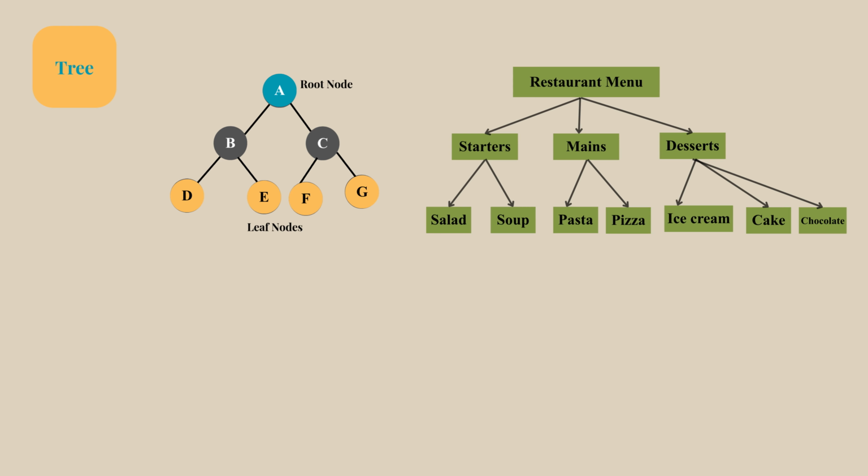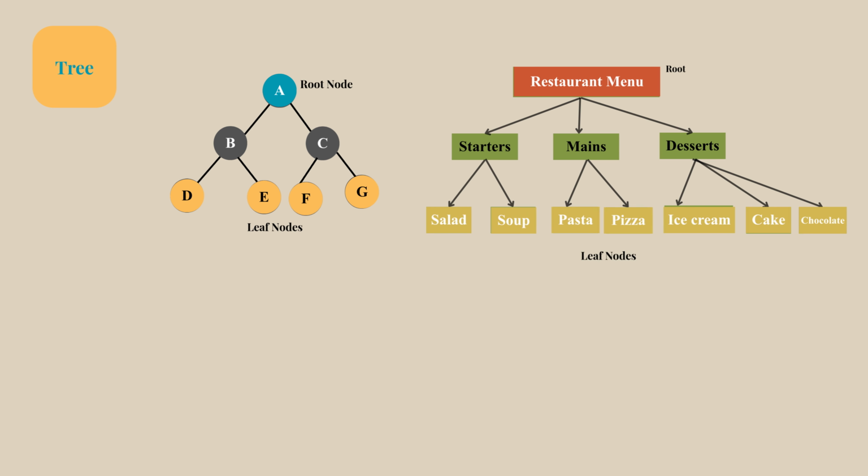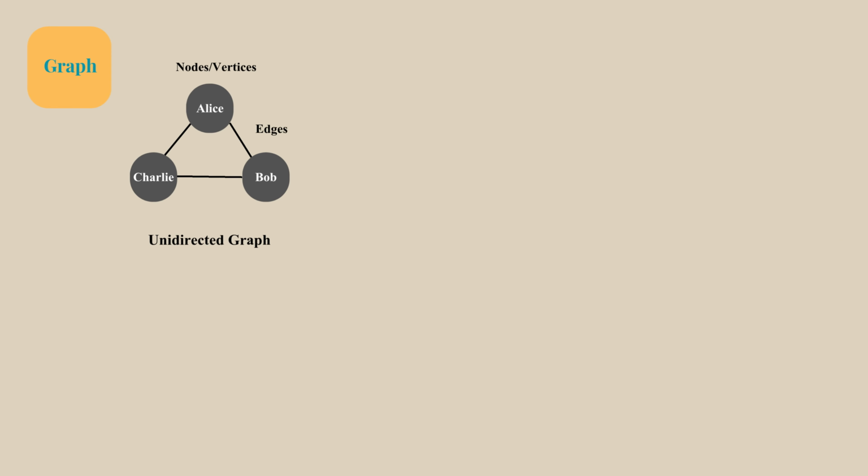So consider the restaurant menu example. Imagine this menu is structured like this. The root node is the restaurant menu, starters, mains, and desserts are the intermediate nodes, and then salad, soup, pasta, and pizza are all the leaf nodes. Correct? They don't have any subcategories. This tree structure makes it easy to navigate the menu and organize items logically. The use cases of tree structures are file systems, databases, or routing algorithms. In these fields, tree structures are used.